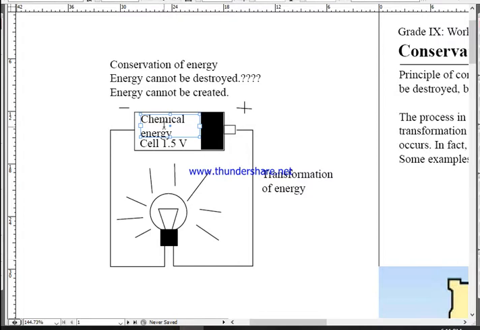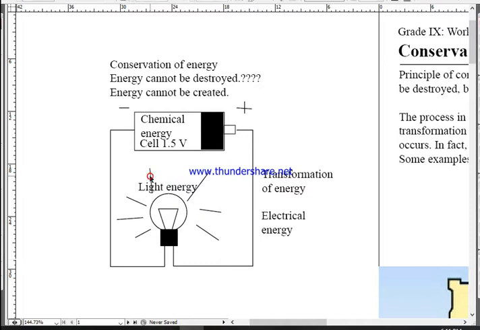Yes, battery contains chemical energy. Yes, and when it goes to circuit, it gets transformed into which energy? Electrical energy. Okay, the chemical energy is transformed into electrical energy, and when that electrical energy passes through the bulb, then the same electrical energy is being transformed into now light energy.